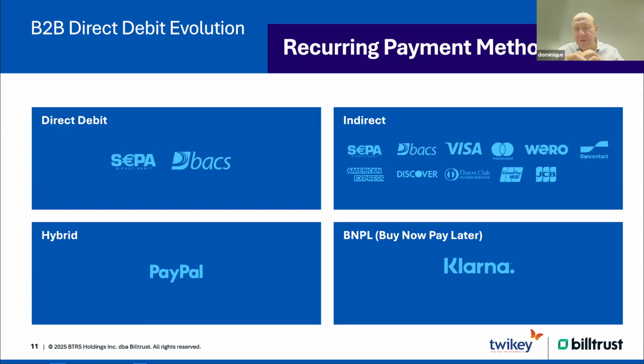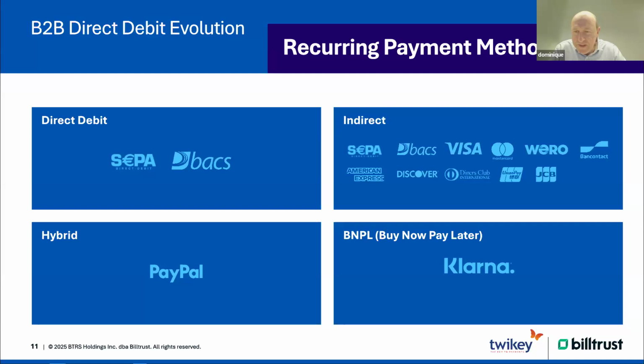But you can also use the SEPA Direct Debit or other recurrent payment methods in indirect mode. And at that moment, you need an intermediate party. It's called a payment service provider. You can do SEPA BUCS also with a payment service provider, but be aware that they will quickly add 20 to 30 cents per transaction. But you can use those payment service providers also for Visa, MasterCard, Bancontact. In Belgium, Wero will be introduced. In Germany, it's already working now, a little bit, but in the recurrent mode, we have to wait until next year.